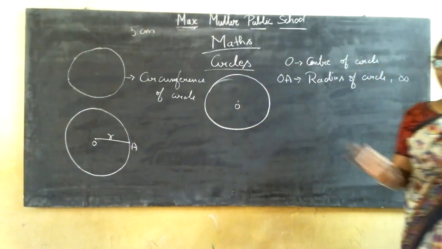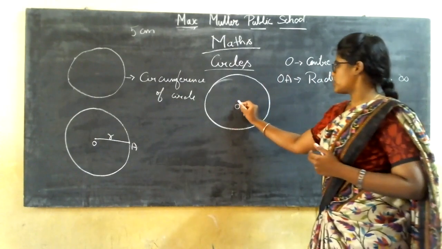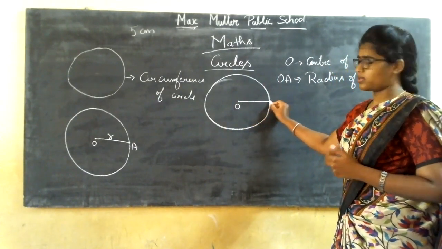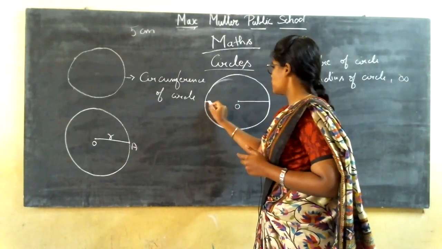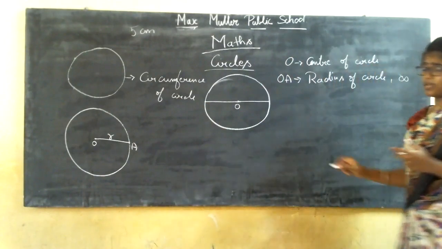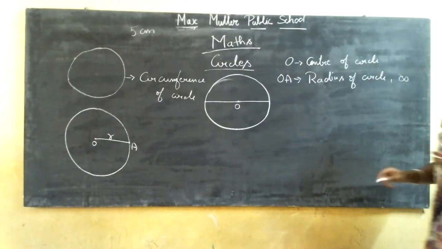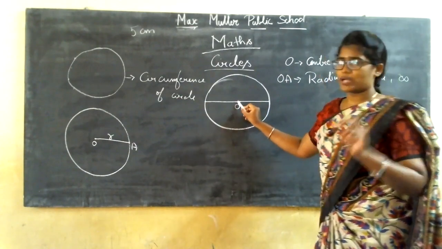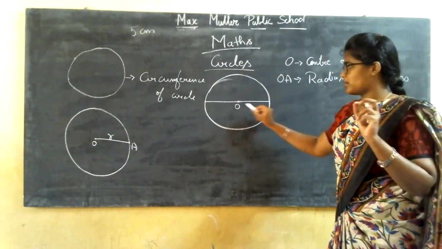Now I know what a radius of a circle is: with the center of the circle, it refers to only one particular point on the circumference. If I have a line where that line is touching two points on the circumference of a circle, then what is that line called? I'm going to tell you clearly. If you have a point, that is the center of the circle.